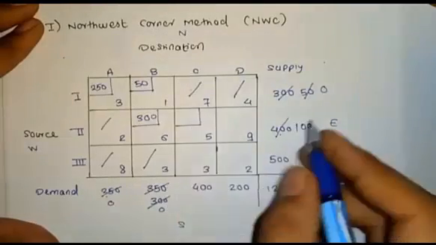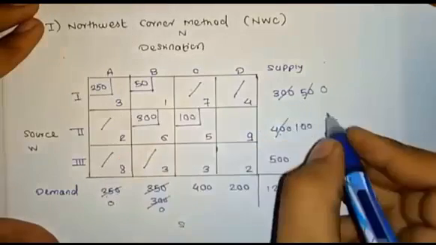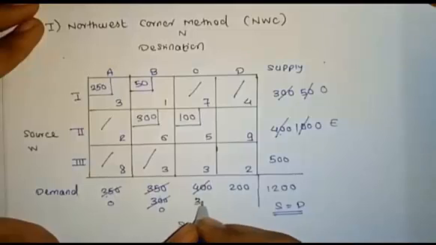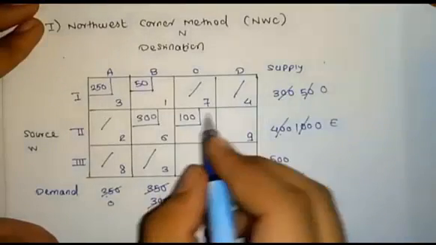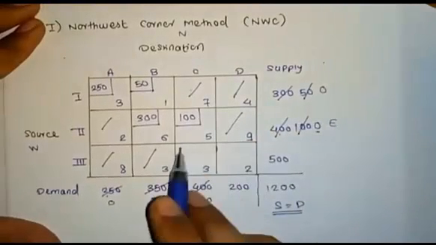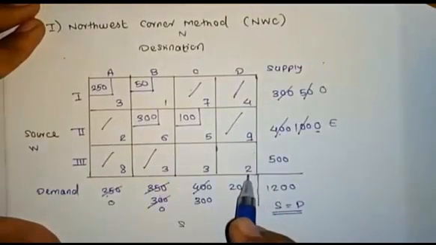Comparing these two values we should assign the value 100. This will be cancelled. The remaining value will be 0. Here the remaining value will be 300. So the supply will be exhausted, so we have to cancel this particular row. So we have only two values remaining.